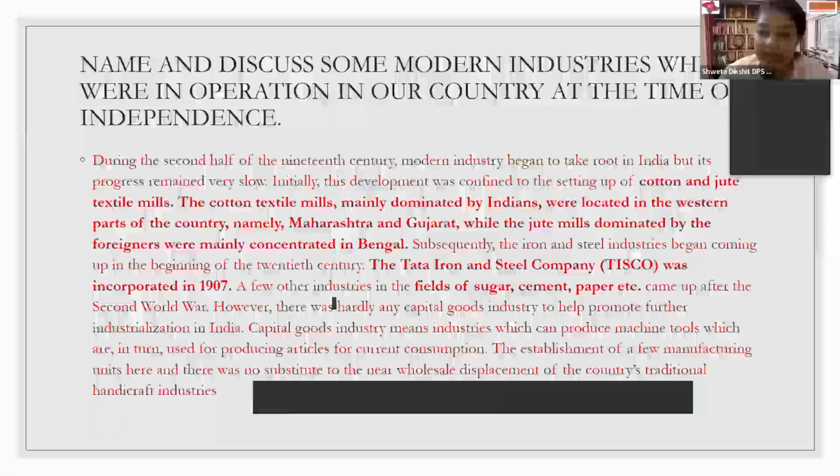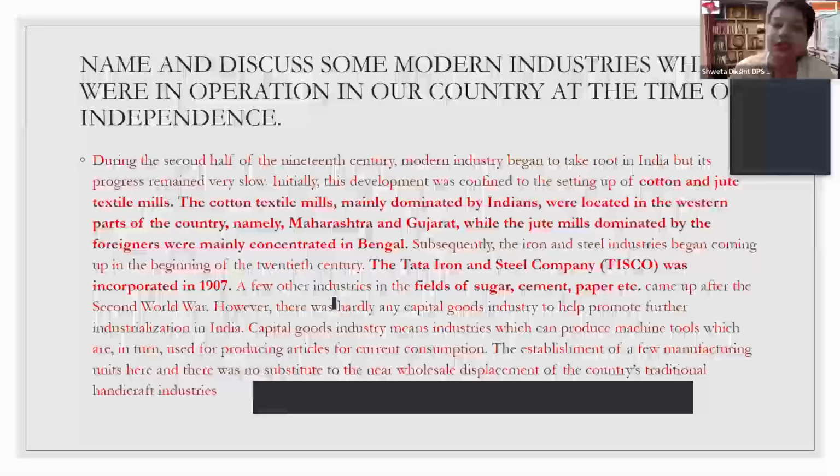I repeat, there were certain industries prior to World War I and World War II that had already been set up in India because of the good relations of some business houses and business persons from the Parsi community, as they had a very good connect with the Britishers, and they could definitely get the support of the British officials in setting up these industries.